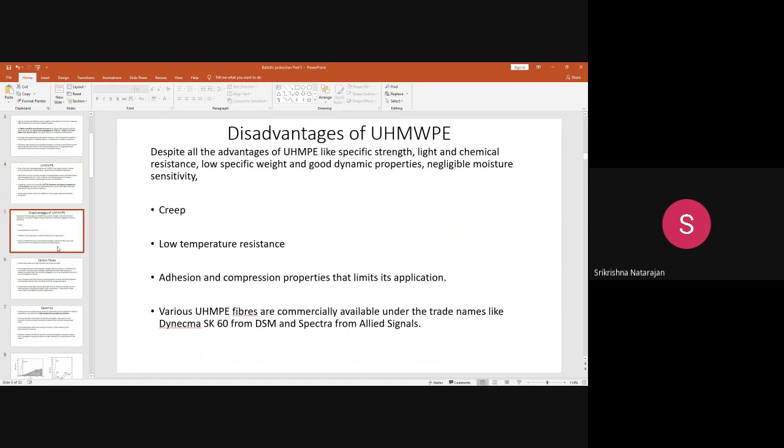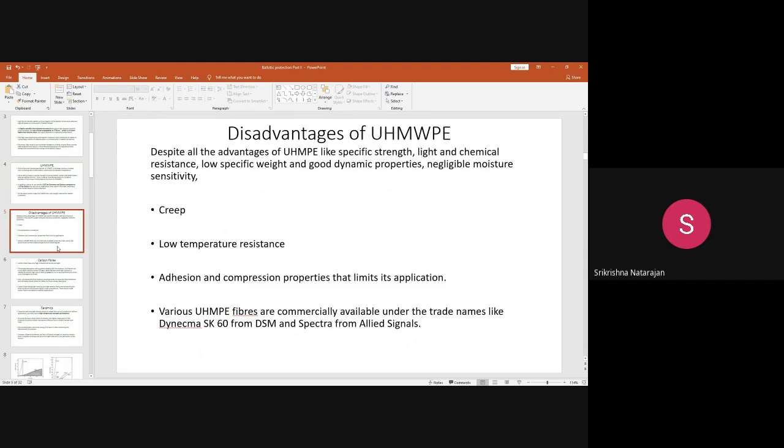Apart from all these things, these have certain problems. The problem is, similar to nylon, this also will creep. It will extend with time and undergo some deformation. That is not a desirable quality for ballistic clothing. And next is low temperature resistance. Though the molecular weight is higher, the melting point of this polyethylene is lower when you compare it with Kevlar. The Tg and Tm values are lower.